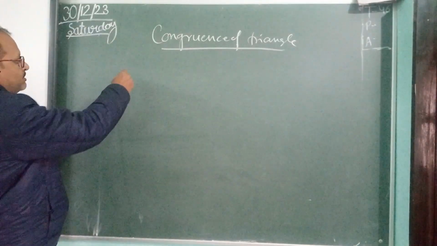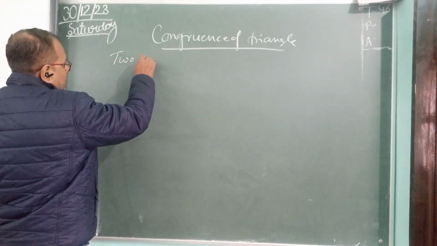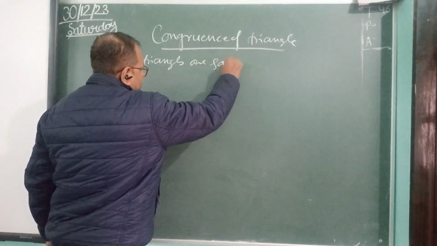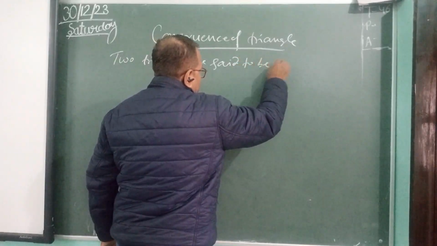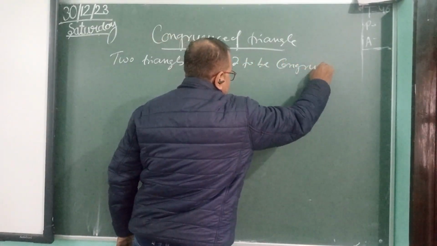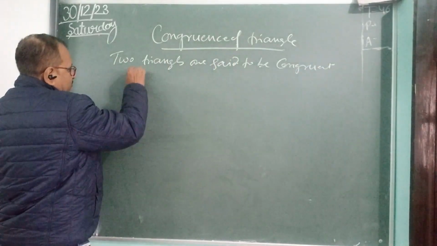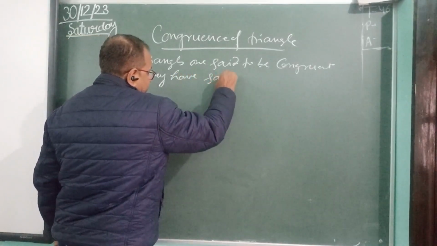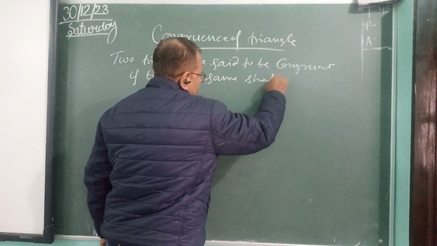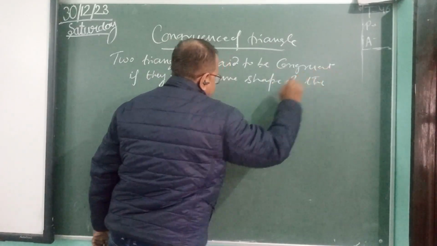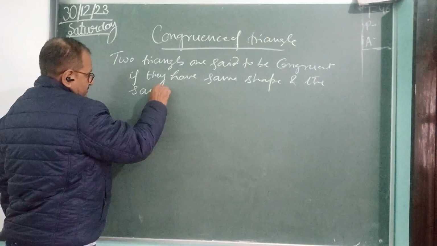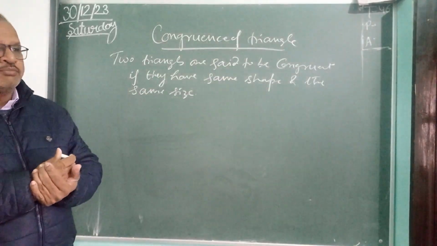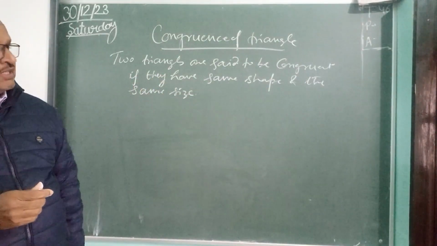So the definition is: two triangles are said to be congruent if they have the same shape and the same size. This is the definition of congruence of triangles. They have exactly the same shape and the same size.